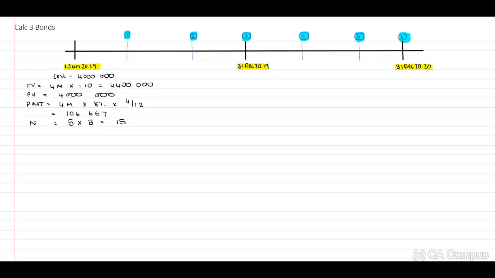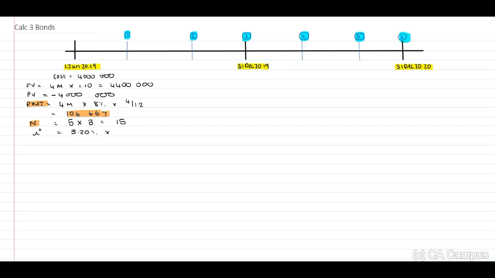Now we need to determine our effective interest rate. Okay guys, I have a calculator, but I don't know how to use it, so please guys, if you are on our Facebook group, ask your friends. With my calculator, I need to include my future value, 4.4 million. My present value, I need to include as a negative. My payment, and this is important guys, is per payment. Therefore, for a 3-month period, my period should also be for 3 months.